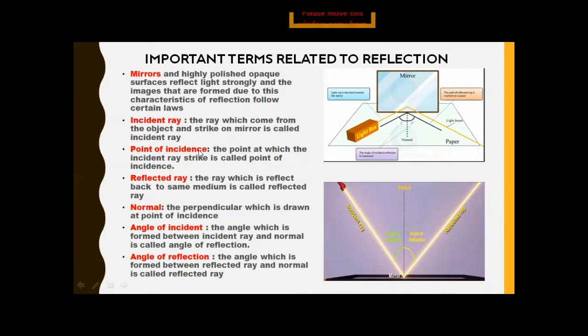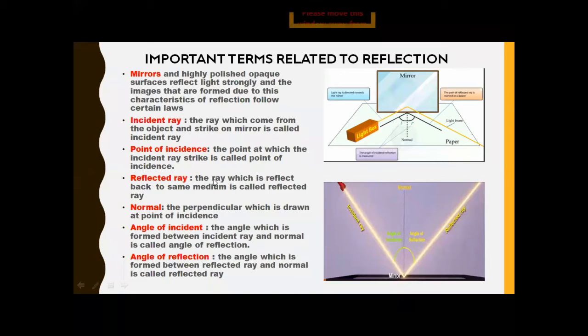Now the point of incidence: the point at which the incident ray strikes is called the point of incidence. As I told you, a light ray is coming from a light box. When it comes from the light box, it strikes the mirror, and the point where that incident ray strikes the mirror is known as the point of incidence.